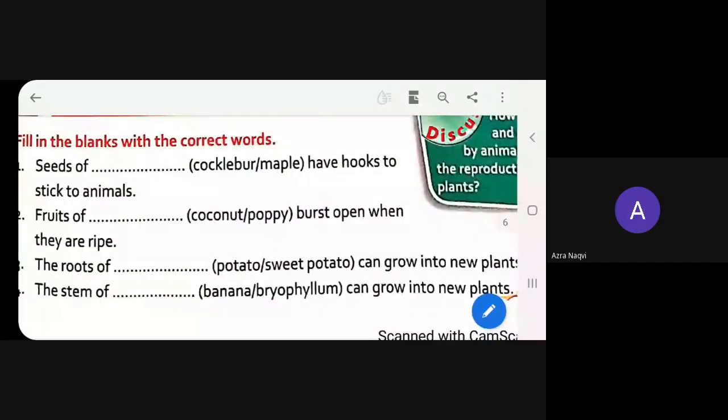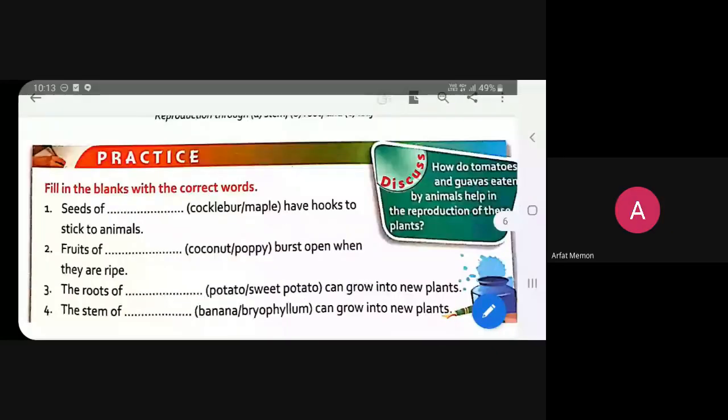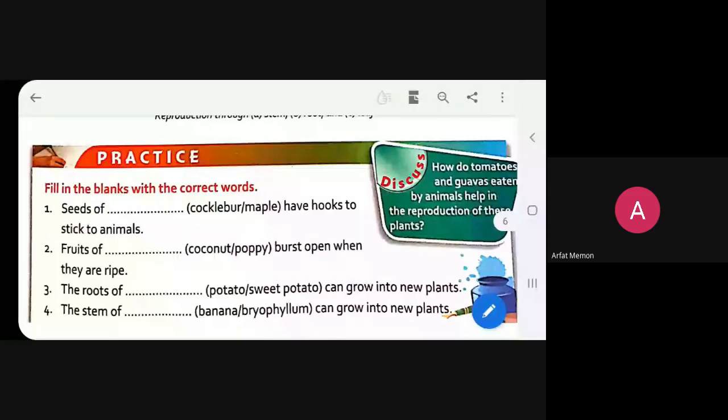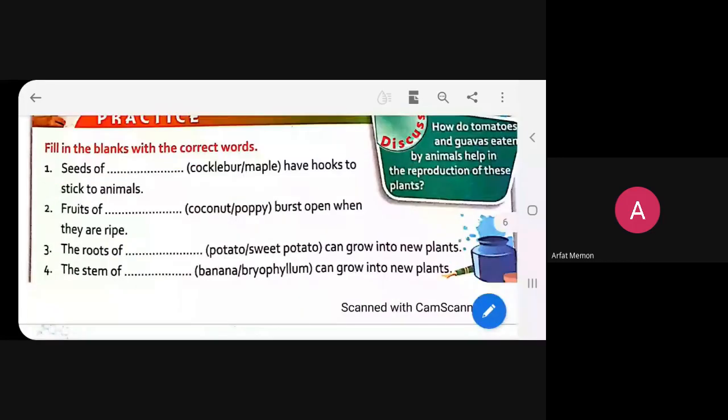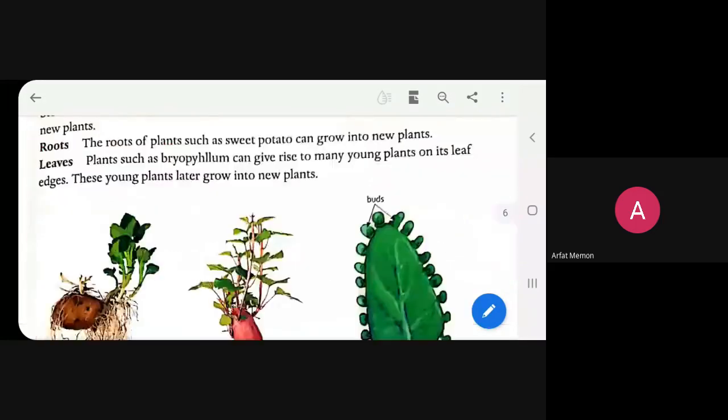Yes, beta. Who is having a question? Yes, beta. Which is the answer for the second one? Second, you yourself will give the answer. Fruit of dash burst open. Which fruit will burst open when it gets ripe? Coconut. No, not coconut. Coconut will open by its own self if you want to drink water from it. Papaya? Not papaya. It is poppy. What is the correct pronunciation? Poppy. Okay. See, it looks like this. Got it now?